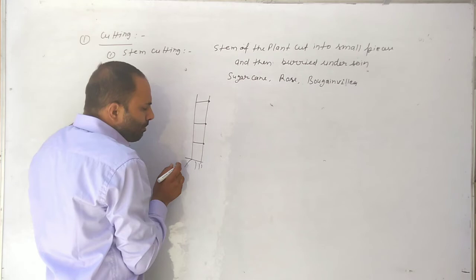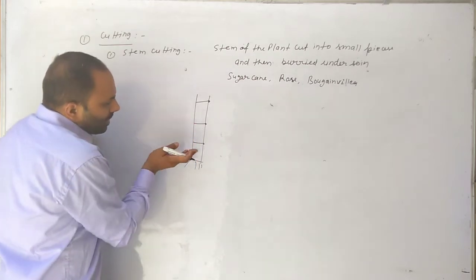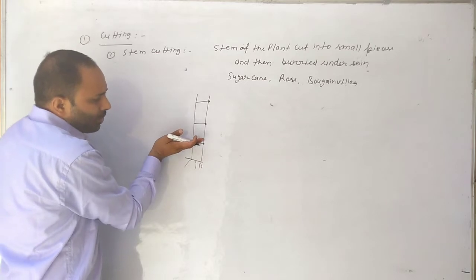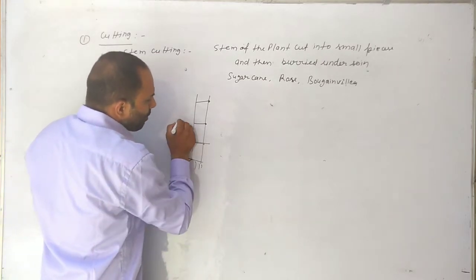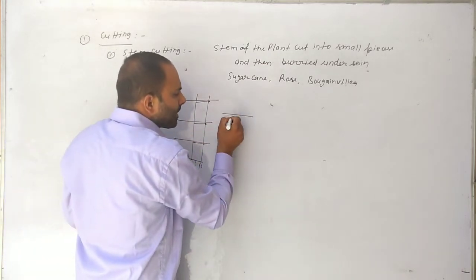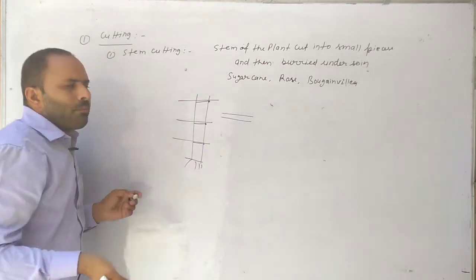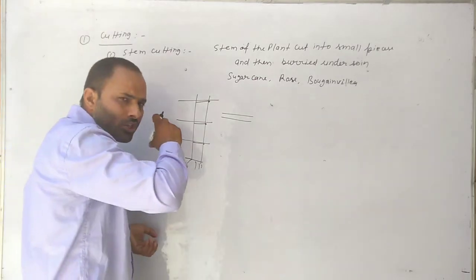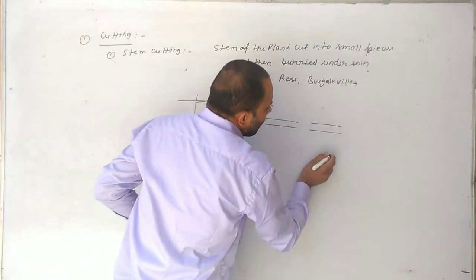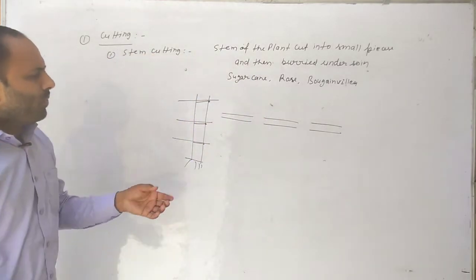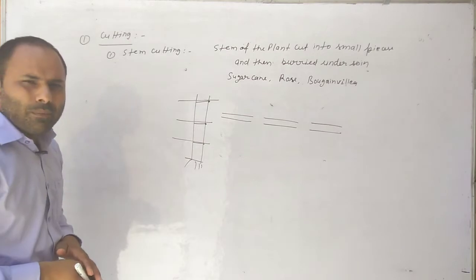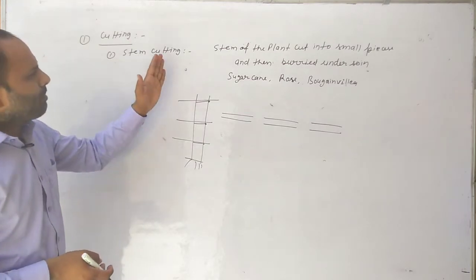We cut this stem into small pieces, one part, second part, third part, and each piece is buried under soil, horizontally. This is the stem cutting type.